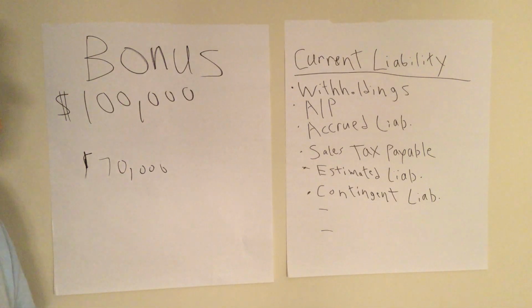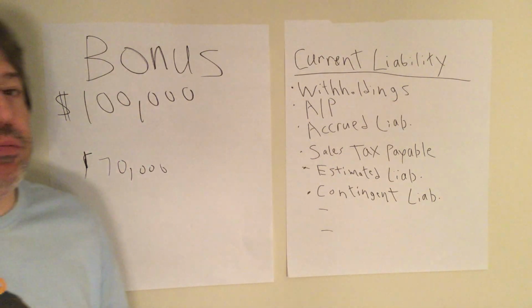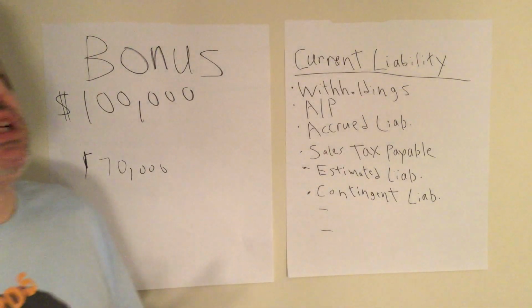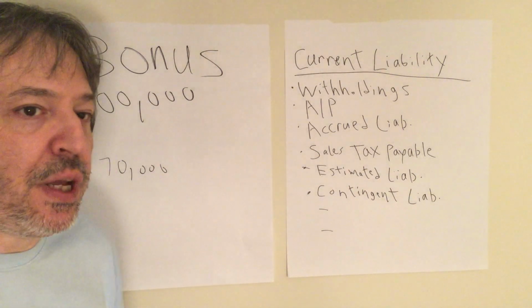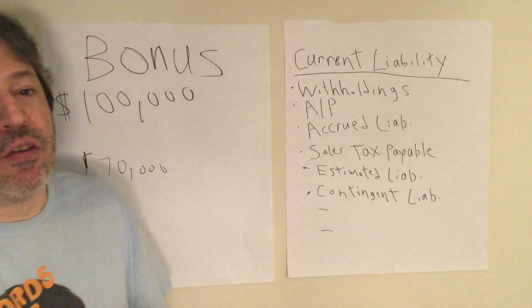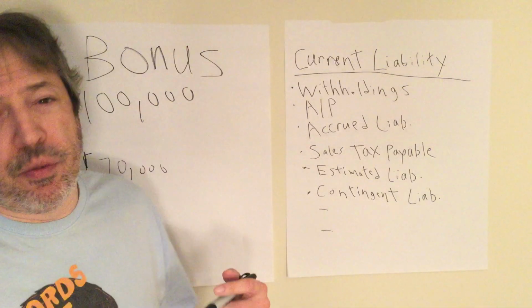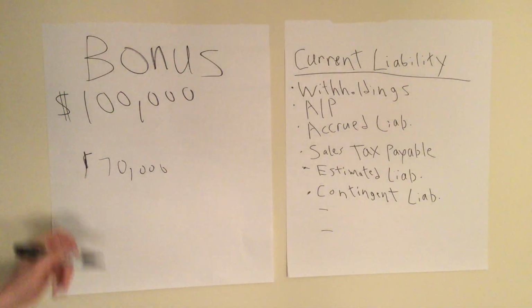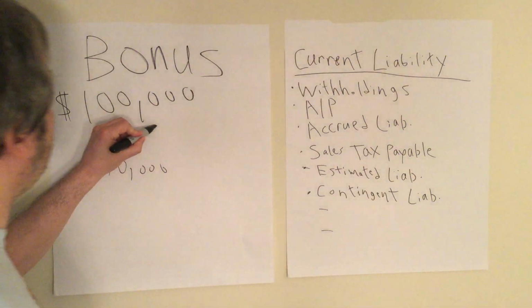Why is there a difference? Primarily because taxes are withheld, right? You have Social Security taxes, your Medicare taxes, federal income tax, state income tax, and you may also have a pension withheld, insurance withheld, union dues withheld, and so forth. So basically, the difference is going to be what we call withholdings.